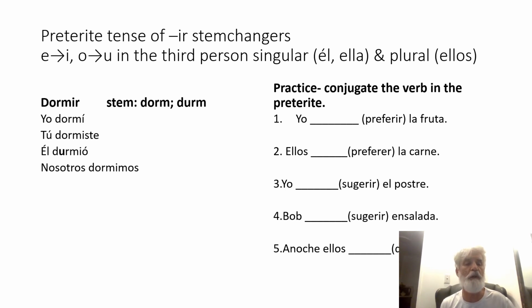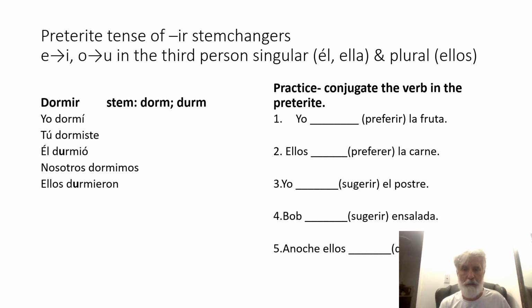The O goes to U, so it'll be él durmió. He slept. Not él dormió, it's él durmió. What about ellos? Will there be a stem change? Yes, there always is one in the ellos form. The O goes to U for O-bearing verbs. So it's ellos durmieron. Notice the endings on all these verbs are your classical universal endings that we put on IR verbs in preterite tense.